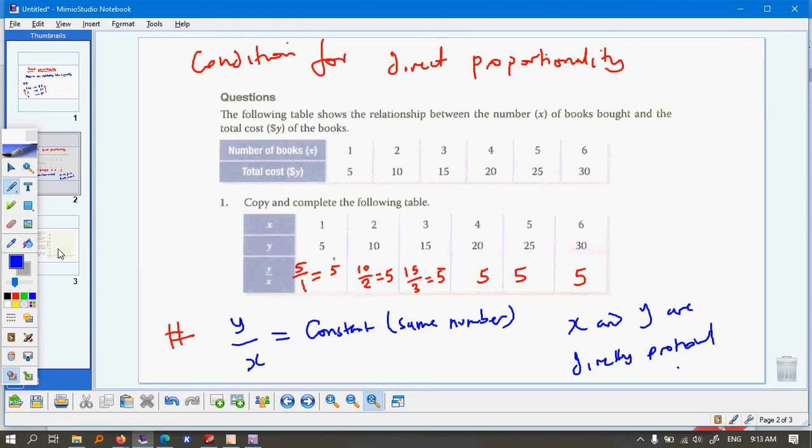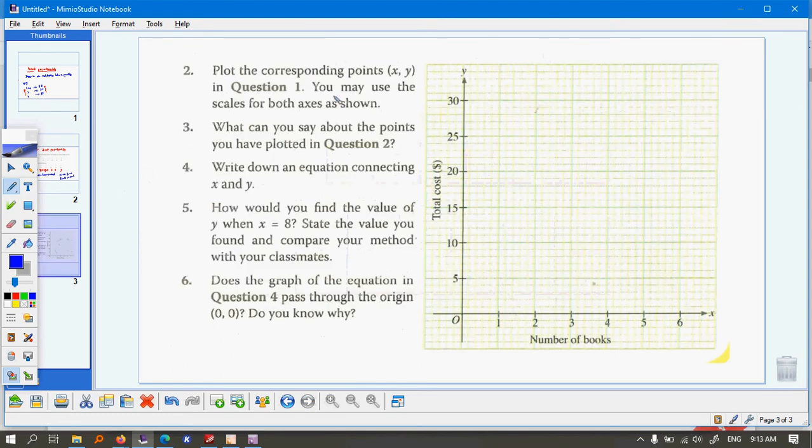Now let's investigate another one. Now part of our question is to plot the corresponding values of X and Y. You can use these scales. Now in this example, they've given you scales, but in some questions you're required to determine the scale on your own. One of the things you need to remember about the scale, the intervals are the same.